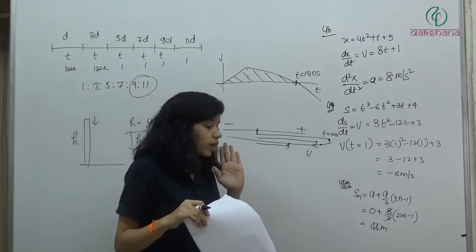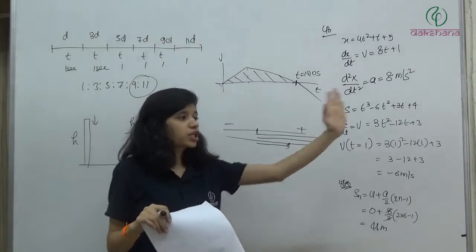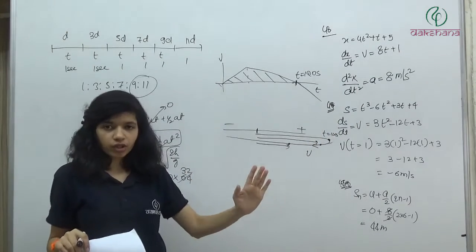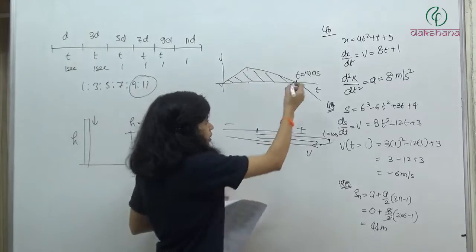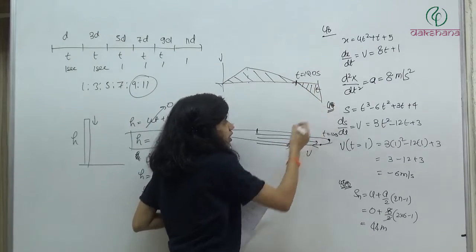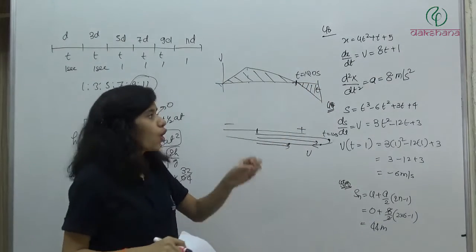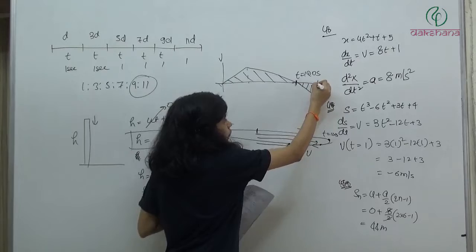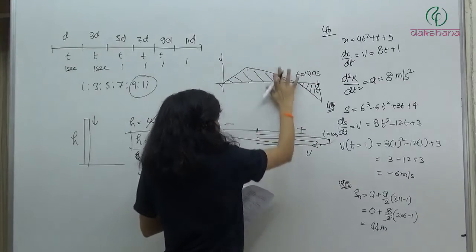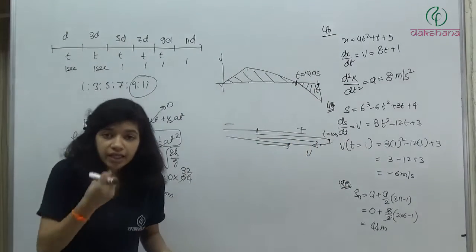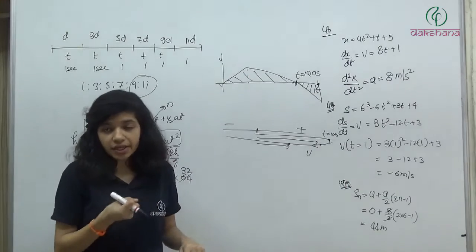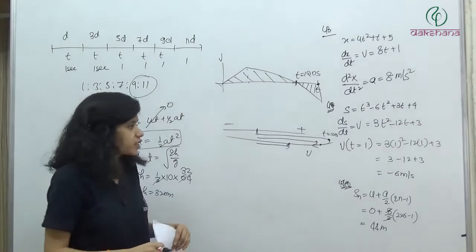So the time up to which you are moving in this direction or your velocity is positive, your displacement will increase. See, the area is increasing. But after this, you have a negative area. So if you will take the total displacement or total area up to this time, what you will do? You will add this positive area minus this area. So your area has decreased. If area has decreased, it means your displacement has decreased.